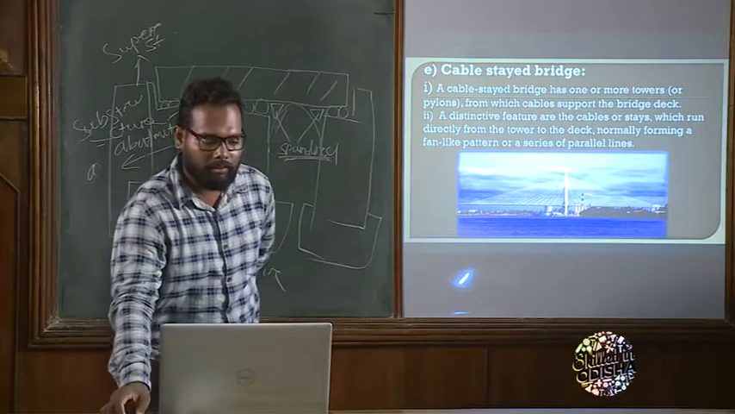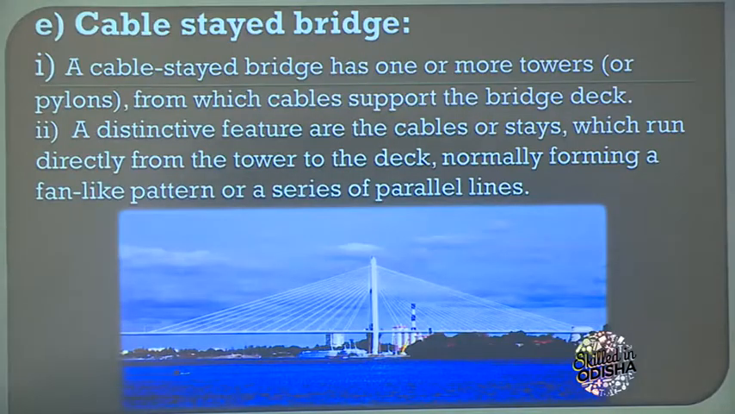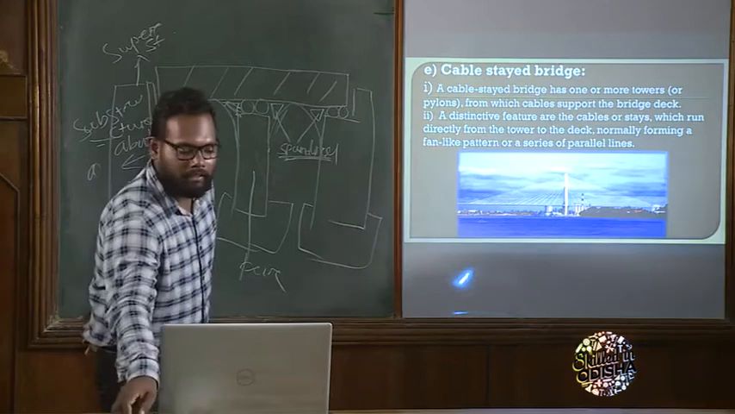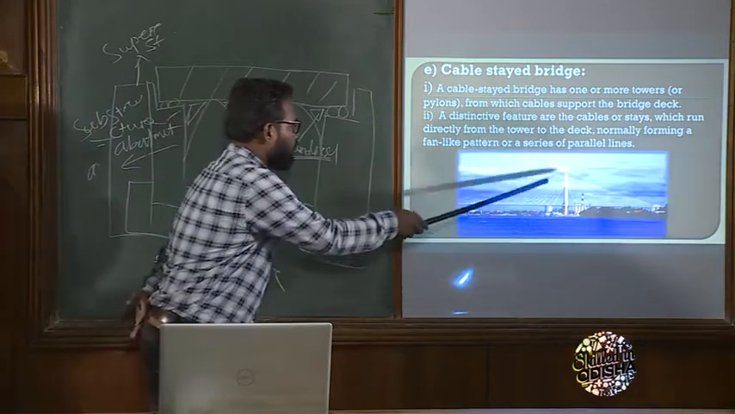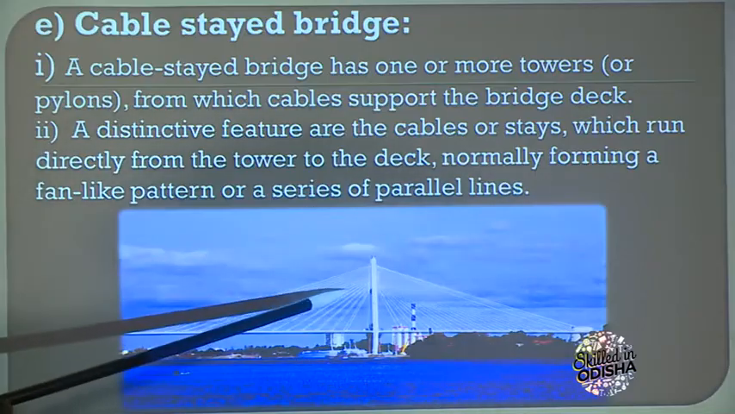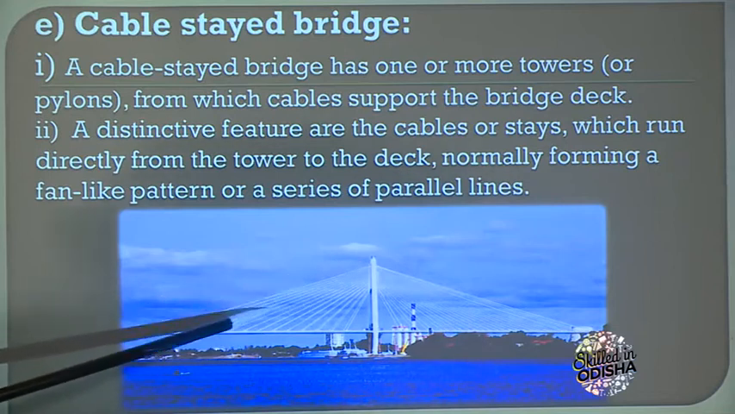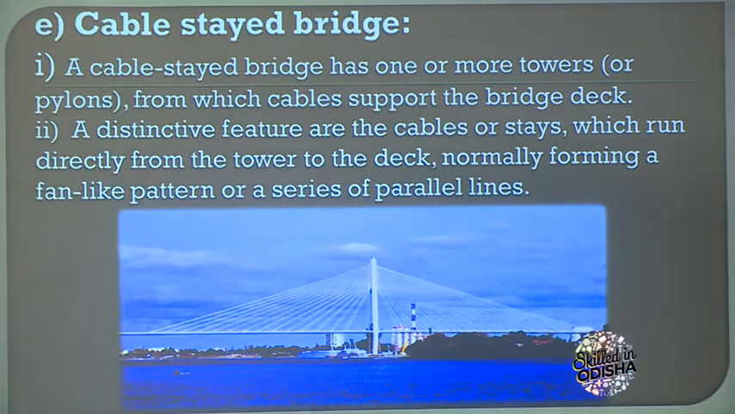So look at the definition. A cable stay bridge has one or more towers from which cables support the bridge deck. The next point: a distinctive feature is the cables or stays which run directly from the tower to the deck, normally forming a fan-like pattern or a series of parallel lines. Look at this, these cables look like a fan-like structure or nearly parallel lines.